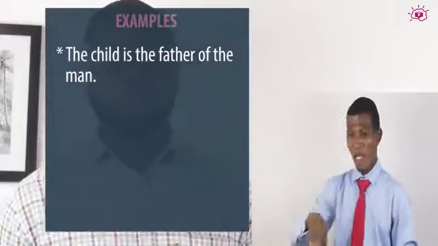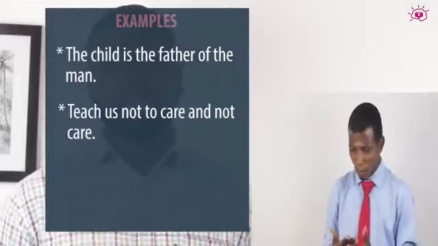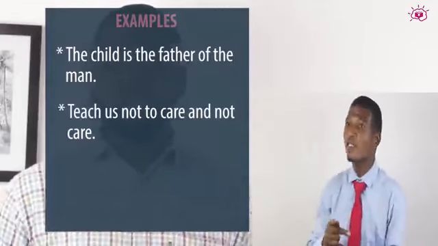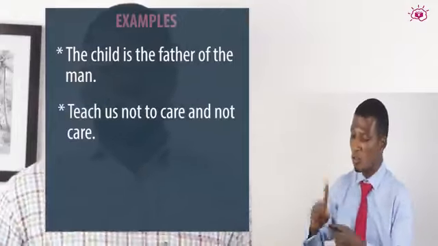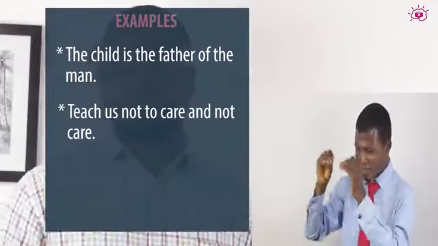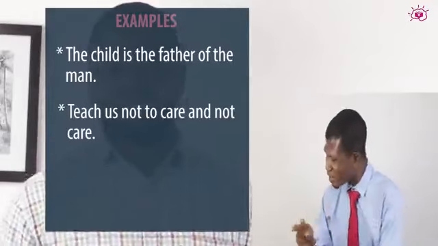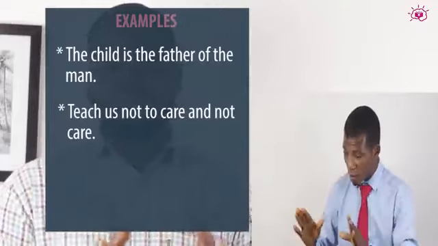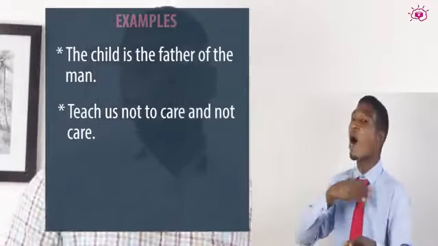Now, you also have another popular one attributed to T.S. Eliot. It says, teach us not to care and not care. Now, if you look at it, it looks absurd at the beginning. It looks like it's negating itself. But that's not the case, because it simply means teach us not to care and also care.